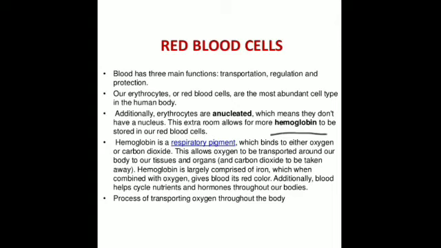And apart from this, after giving the oxygen to the different cells of the body, that means to each and every cell of the body, what is it carrying with it? Carbon dioxide. And it comes in the form of a compound which is known as carbaminohemoglobin.